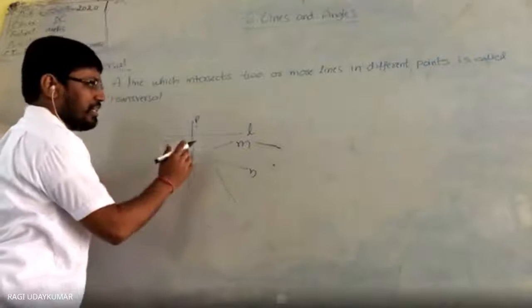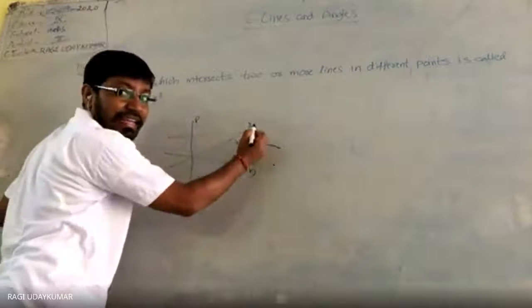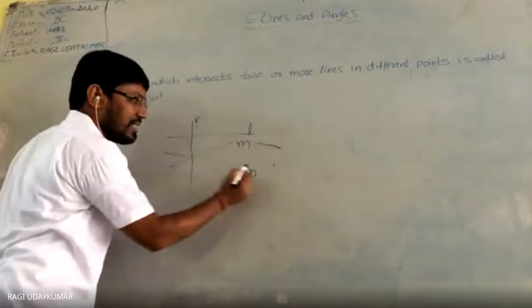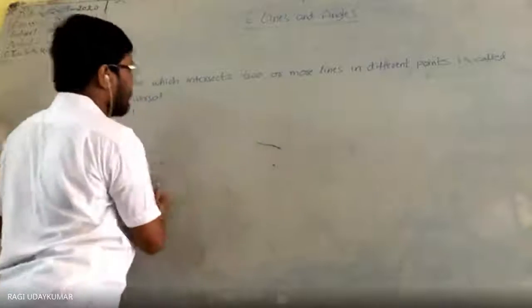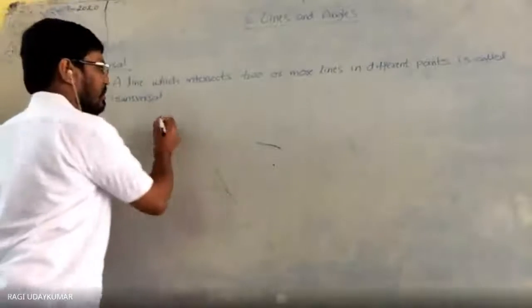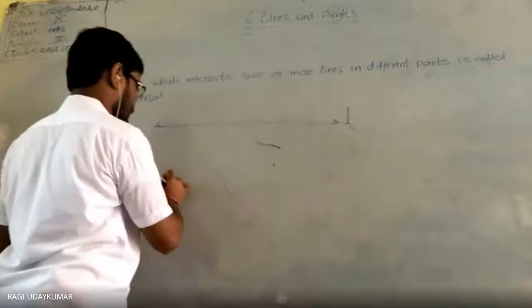Sir, I can't see the names of the points. I'm not mentioning points here, lines only. This is line L, this is M, this is N. I think she is saying the letters are blurred. This is also blurred. Yes, sir, it's blurring. No, sir, it's coming clear now.